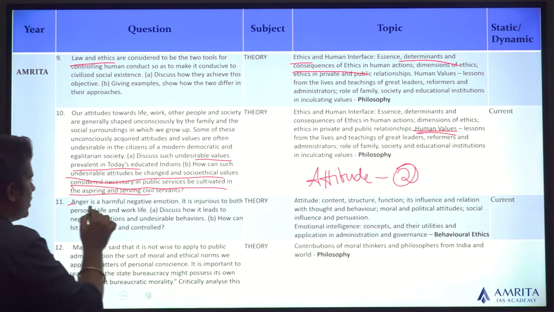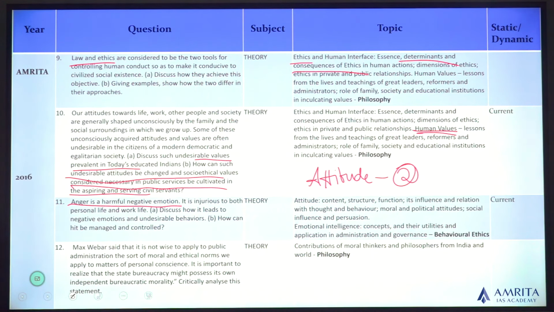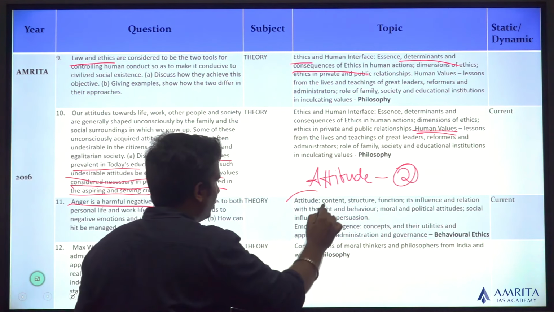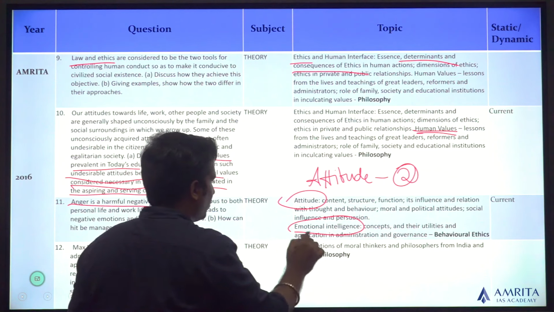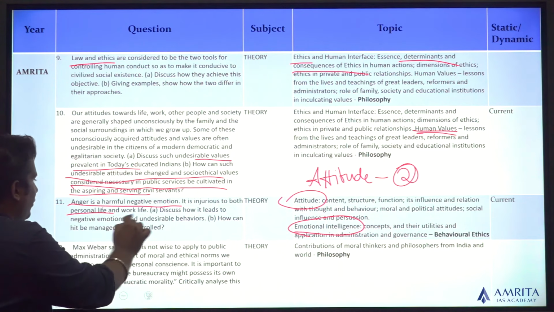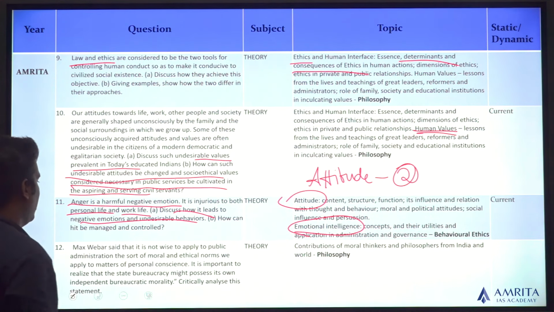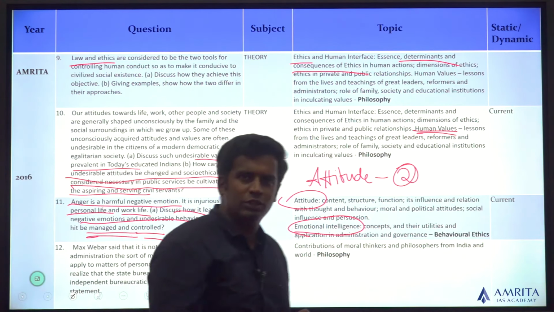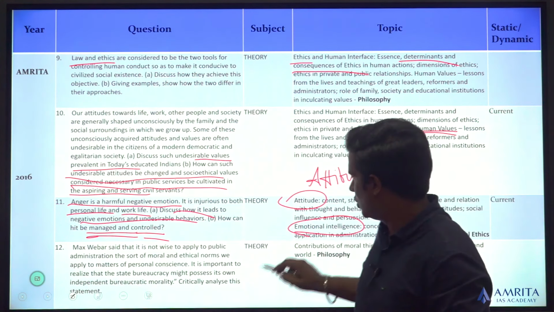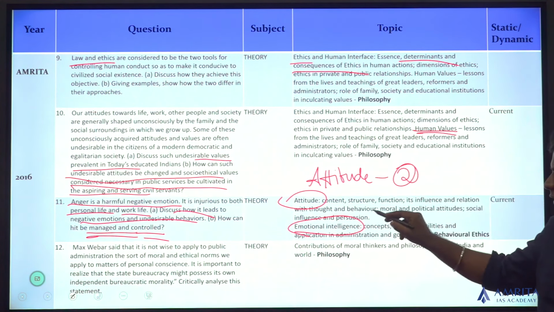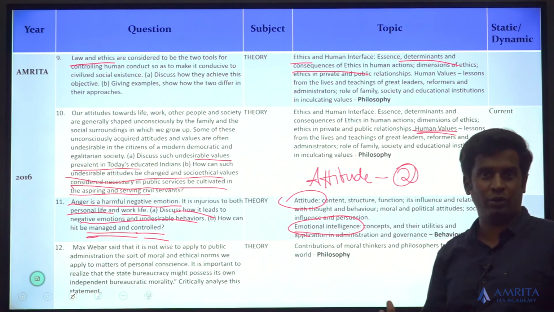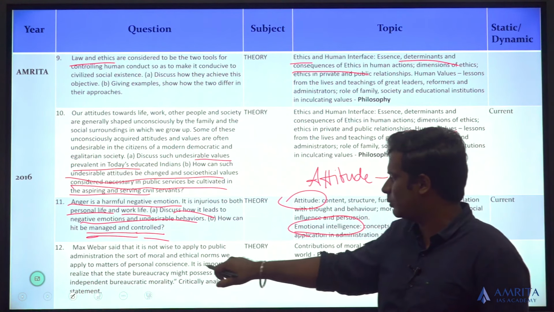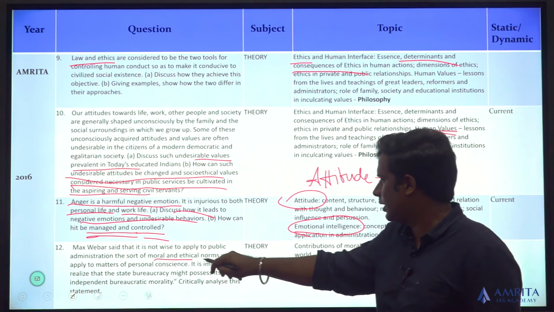Finally, anger is a harmful negative emotion. It's a negative value. So the negative value has to be changed to a positive value. So changing of values is attitude. Then emotional intelligence is also playing a key role. You come to personal life, work life, how it leads to negative emotions, undesirable behaviors. How can it be managed and controlled? You need emotional intelligence to manage your anger and control it. So again, there's a change in attitude needed, there's a change in emotional intelligence. You should bring on the angle of emotional intelligence. Max Weber said that it is not wise to apply to public administration the sort of moral and ethical norms.